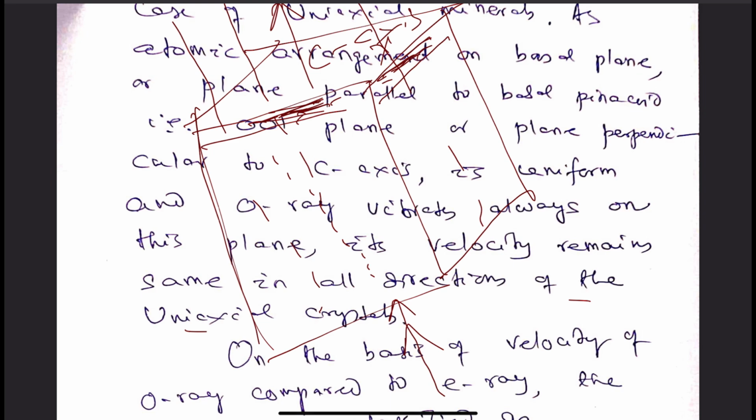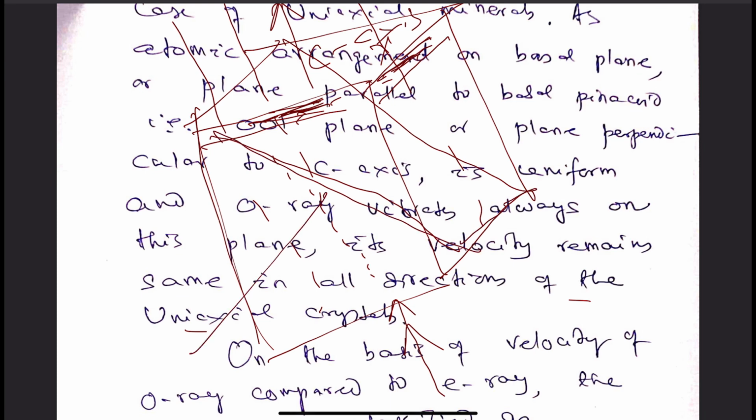That's why we do not describe the C axis direction to be the doubly refracting direction, or it is the optic axis direction along which there occurs no double refraction. If light is incident in any other plane, let us say this is the plane.